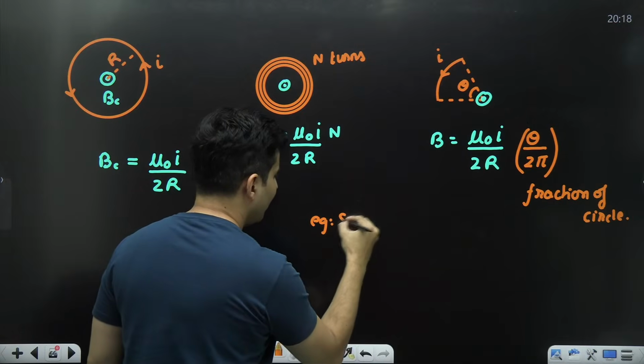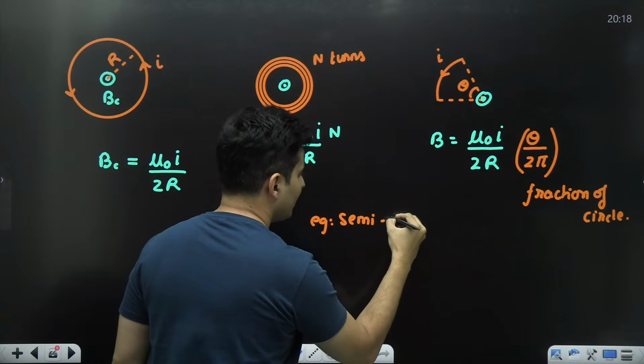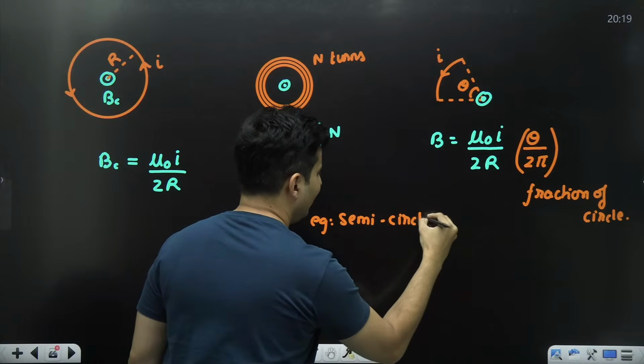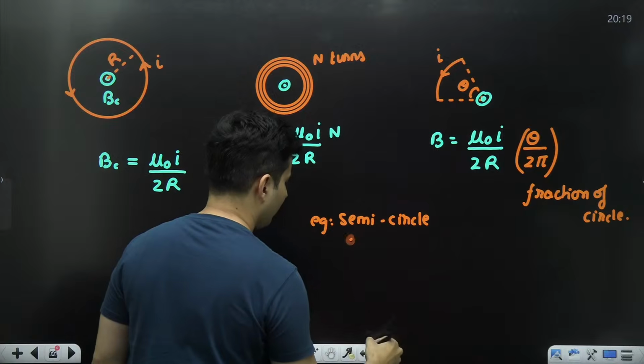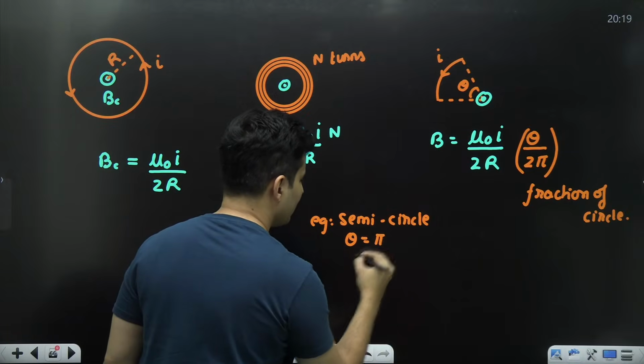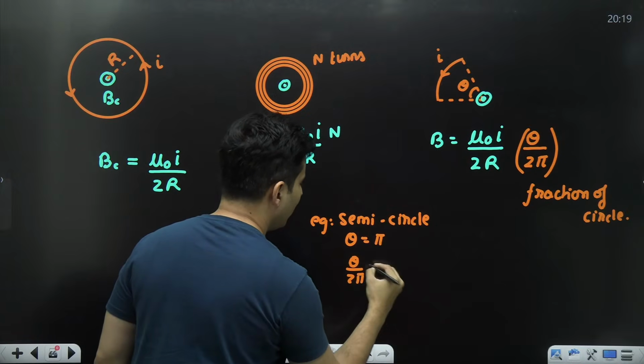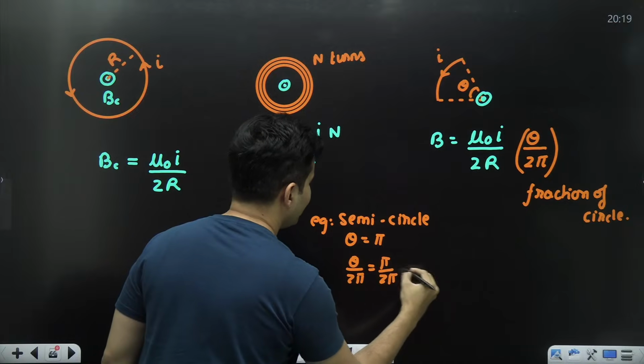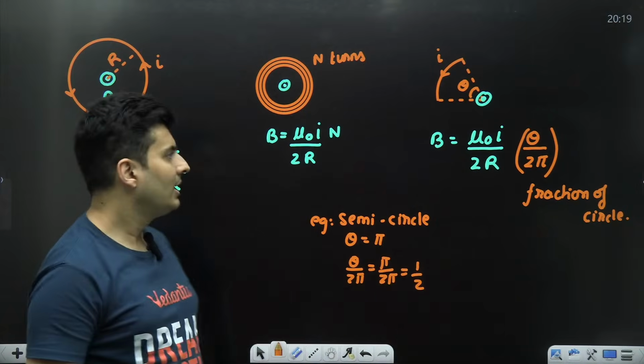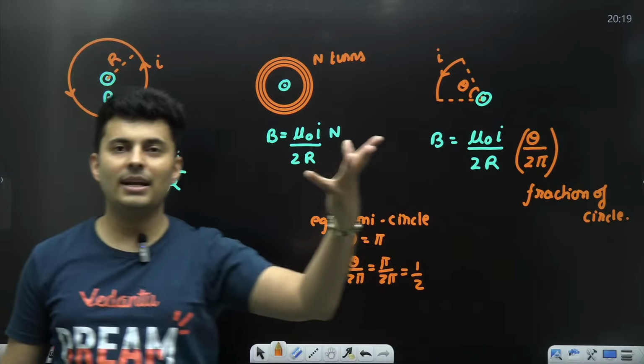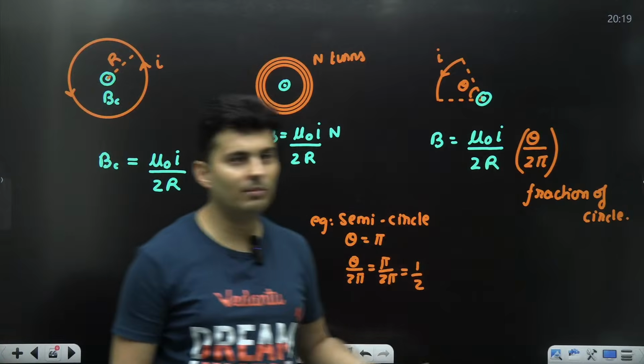Example, if it is a semicircle, theta will be pi radians. So what will be theta by 2 pi? It will be pi by 2 pi, which is basically half. Makes sense. It's half of the circle. You can directly multiply it by half. You don't have to remember this formula.